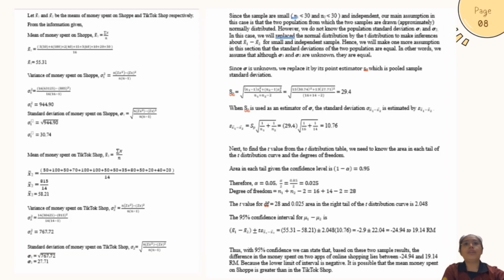So from the table, we can calculate the mean of money spent on Shopee using the formula sum of x over n. N is number of samples. So after we substitute the value into the formula, we get 55.31. Next, we calculate the variance of money spent on Shopee.